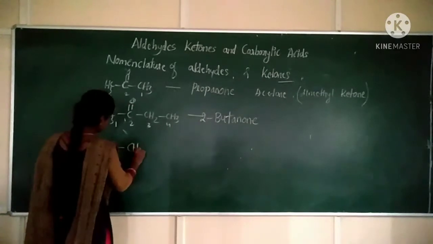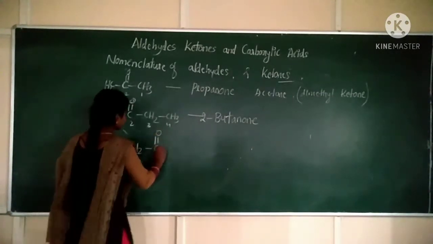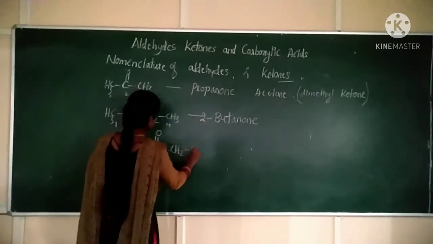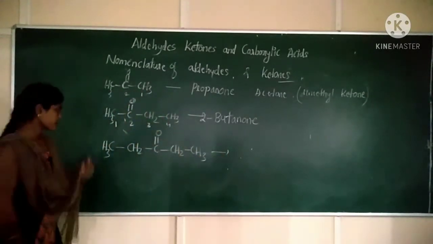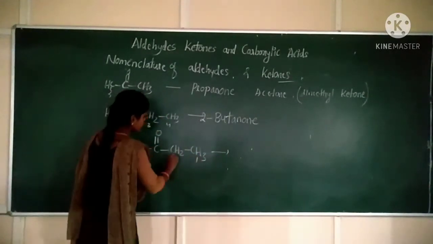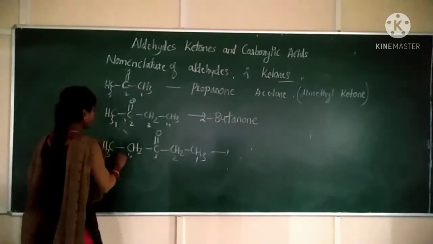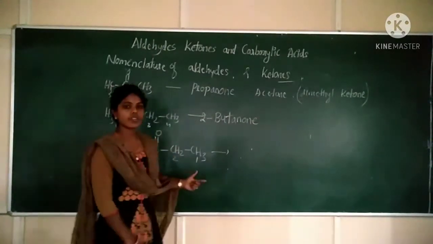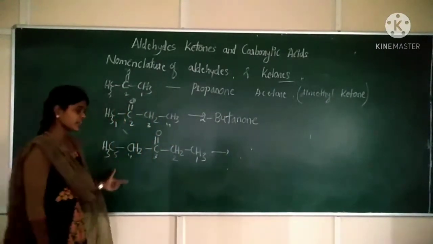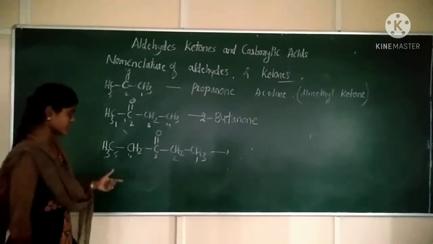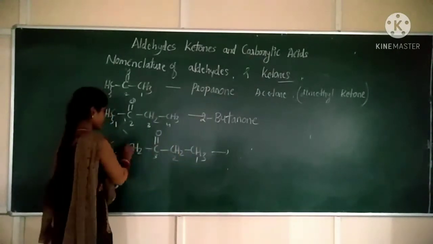CH3, CH2, C double bond O, CH2, CH3. Correct? So start numbering: 1, 2, 3, 4, 5. Again, the organic compound is symmetrical, so you can number from any one side. So 1, 2, 3, 4, 5.